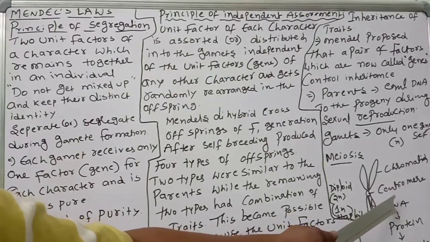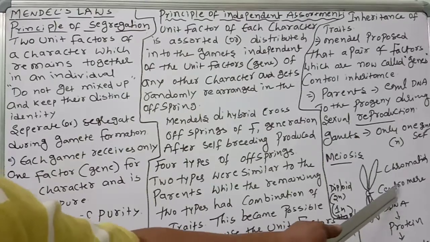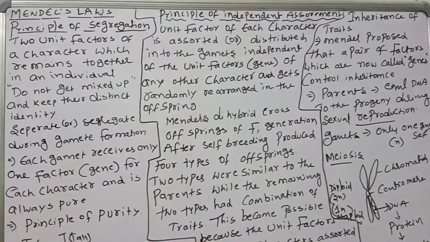This DNA is involved in transcription, mRNA is formed, and mRNA leads to protein formation. This protein is responsible for the character. So DNA consists of genes, and genes mainly control the inheritance of characters. That is how inheritance of traits takes place.